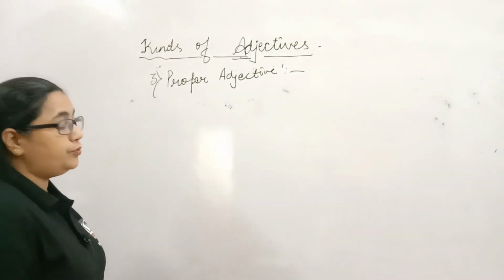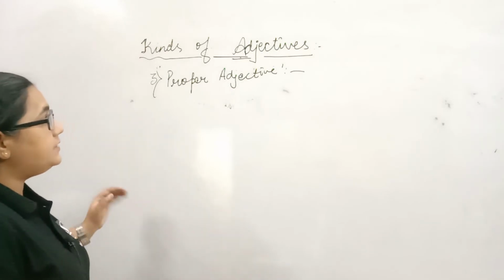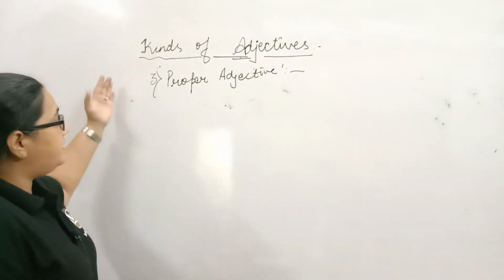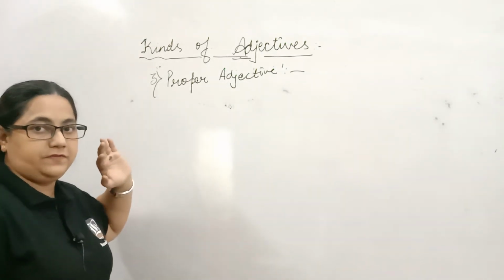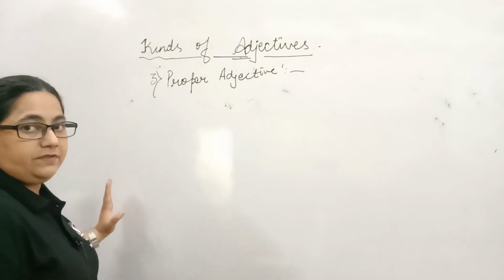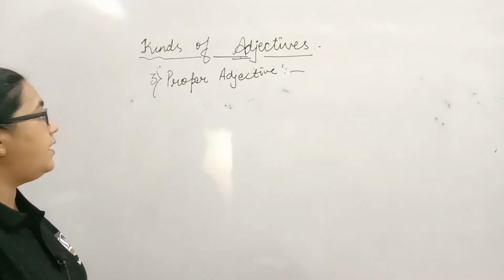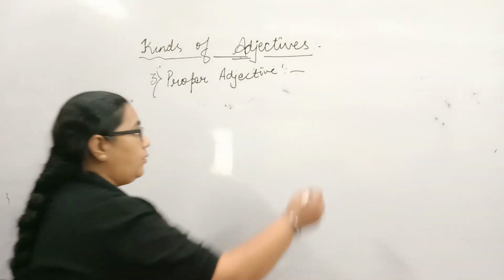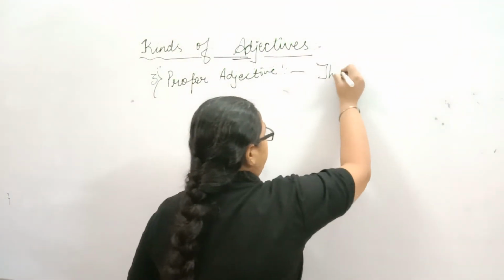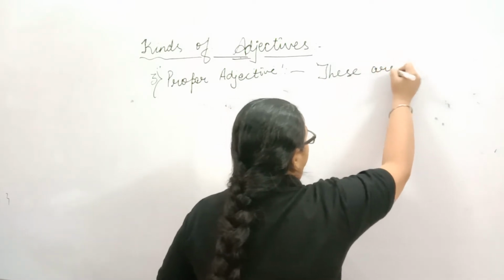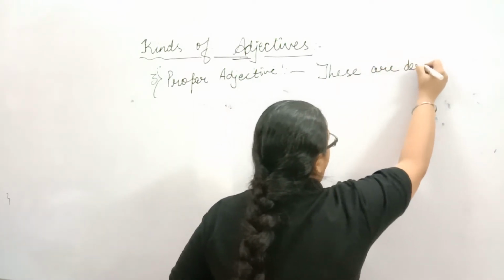As I have told you previously, for the kinds of adjectives, I had given a subheading for the kinds of determiners. There were 8 kinds of determiners. Now this is the third kind of adjectives, that is proper adjectives. Now these are derived from proper nouns.